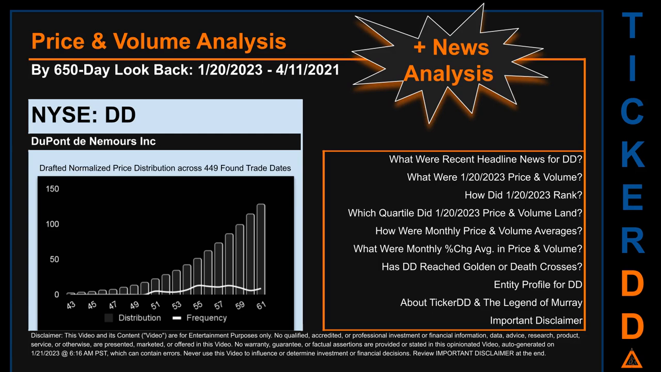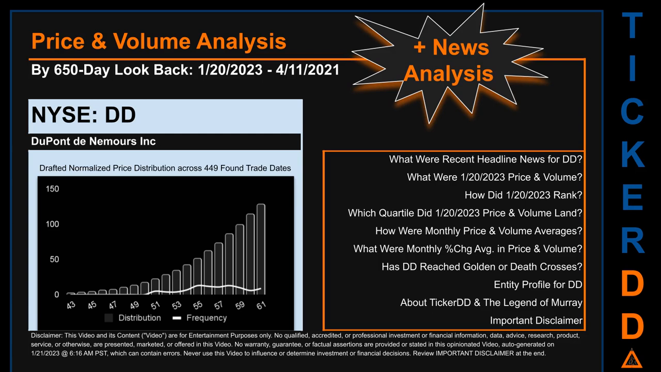DD went public on September 1, 2017, which was roughly 5 years and 4 months ago. Looking back 650 calendar days from Friday, January 20, 2023 to Sunday, April 11, 2021, we found 449 applicable trade dates for use in our analysis.